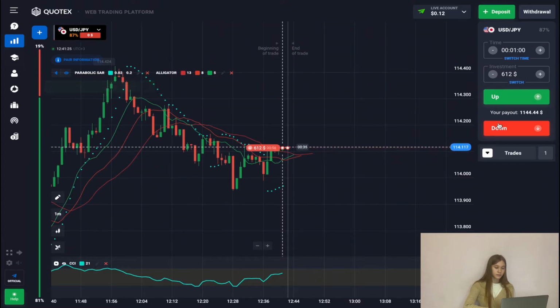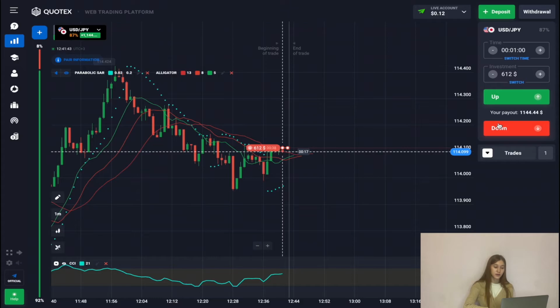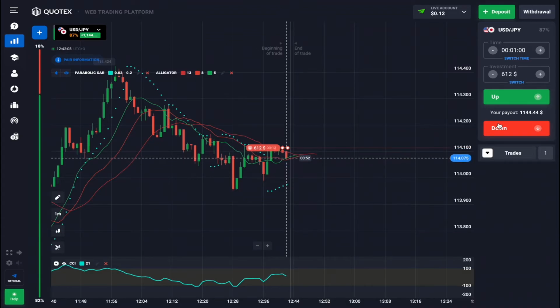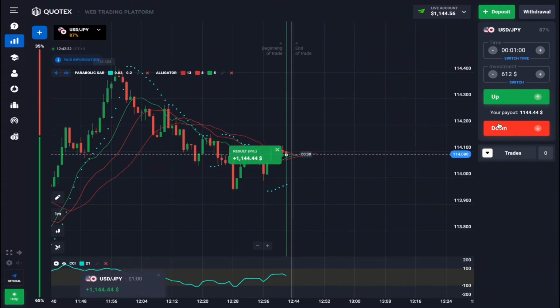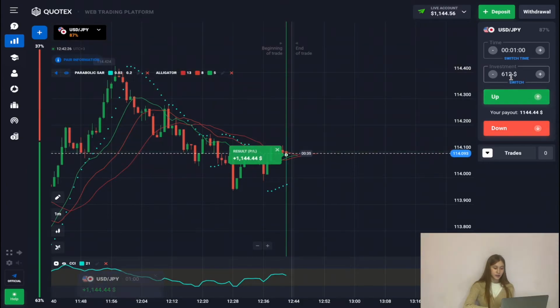Here we will open a trade for a decline, as now we see that there is a potential for an uptrend, but based on how we have formed the support and resistance levels, as well as the movement of our moving averages and the movement of our candle patterns. Now we are waiting for the trade to close at the red candle, so let's wait for our trade to close. Perfect, we successfully closed the deal and continue trading.